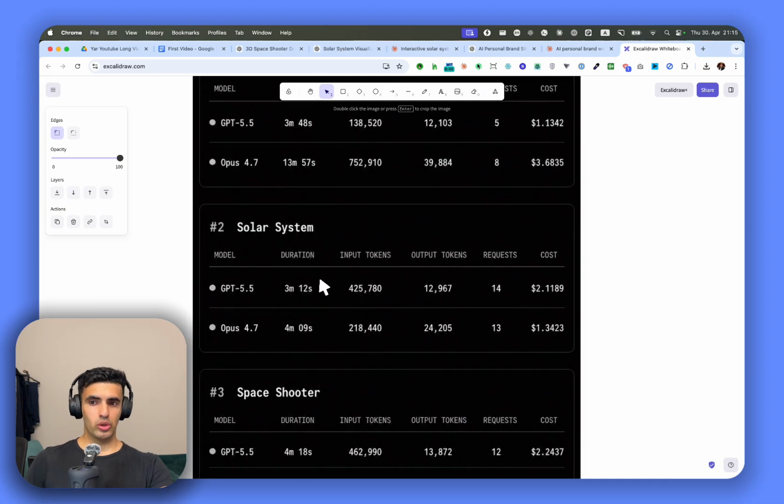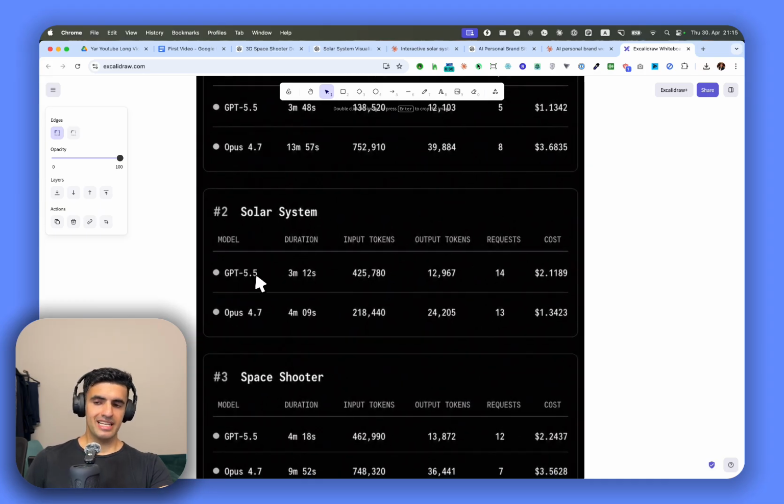Then on the other side, solar system, GPT 5.5, this was the one where Opus was better. Oh, wow. So Opus was better. And look at the cost. This cost is lower. Time it took was longer. So we can see when Opus spends less money, it actually builds a better one. Because remember, Solar One, Opus was significantly better than GPT 5.5.